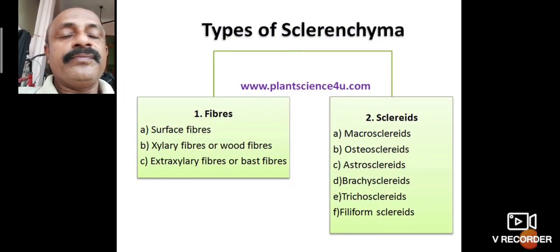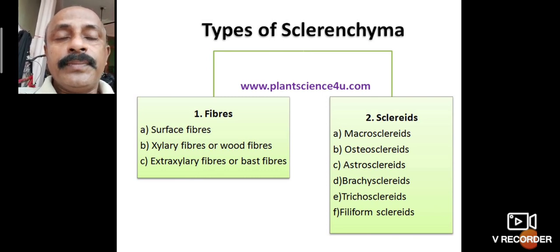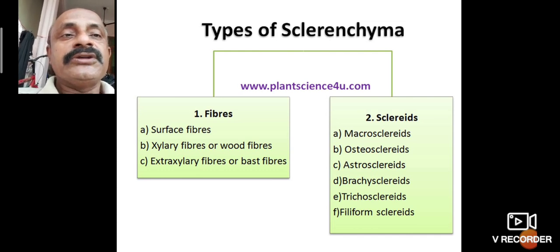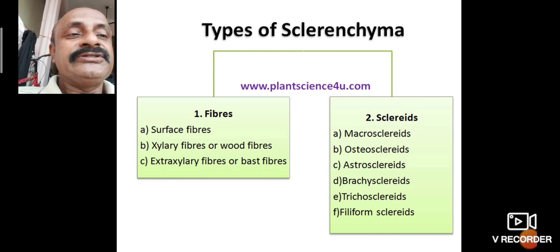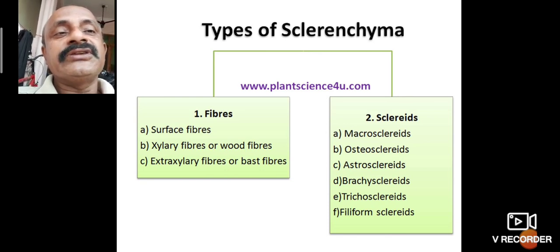Now the types of sclerenchyma. Sclerenchyma is the last type of simple permanent tissue, which is further divided into two types: fibers and sclereids. Fibers include surface fibers, xylem fibers or wood fibers, and extraxylary fibers or bast fibers. Sclereids include macrosclereids, osteosclereids, brachysclereids, trichosclereids and filiform sclereids. Sclereids and fibers are both called sclerenchyma tissues.